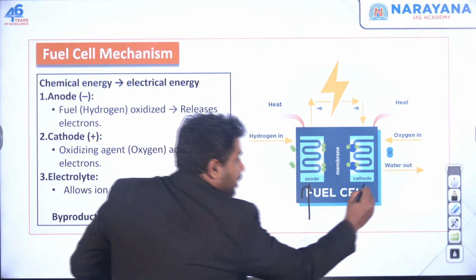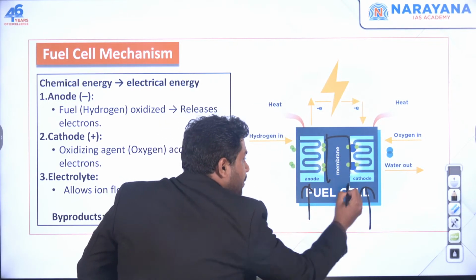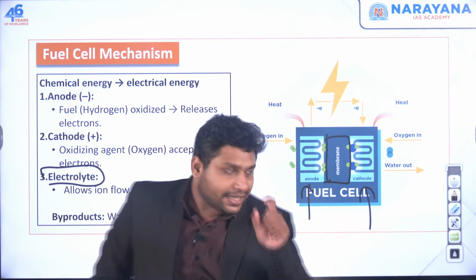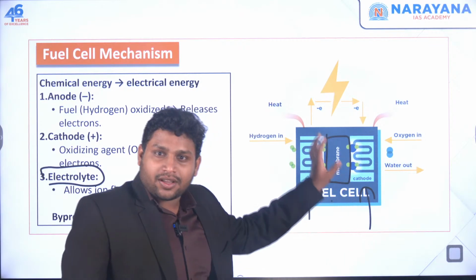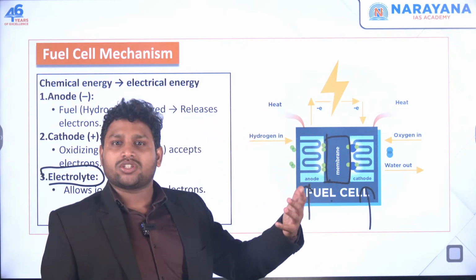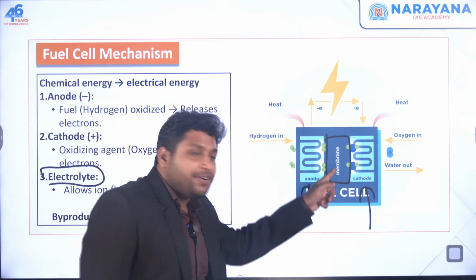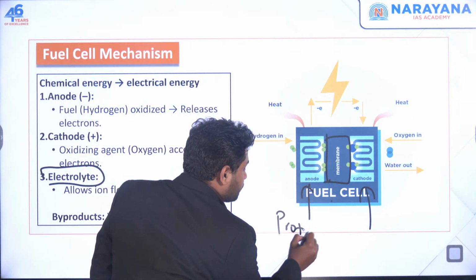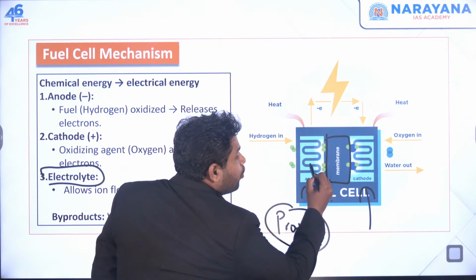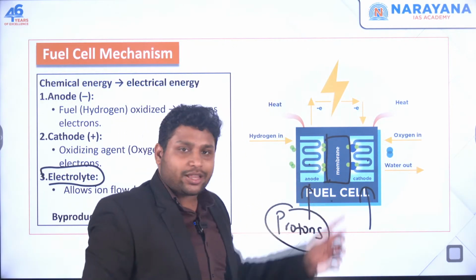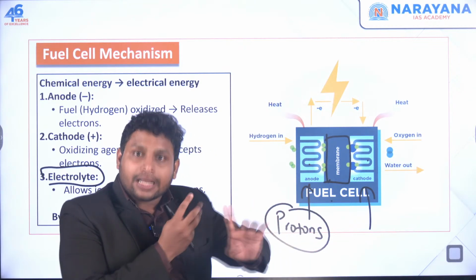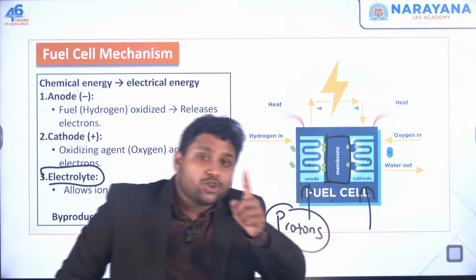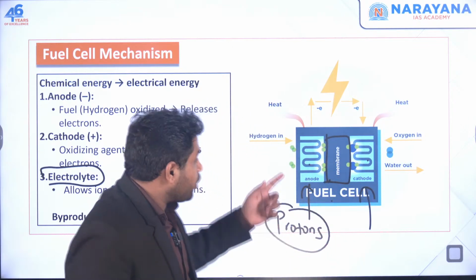Here we have the anode, here you have the cathode, but in between you have something called a membrane, or we have a term called electrolyte. This electrolyte is there over here. You can consider it something like a sponge or a filter. Now what will this filter or membrane do? It will allow the protons to move from anode to cathode. Through this membrane or electrolyte, protons will move. Protons are positively charged, they will move, but it will not let electrons move.